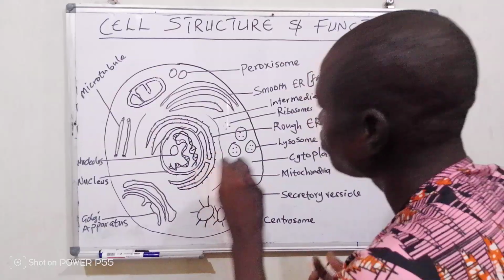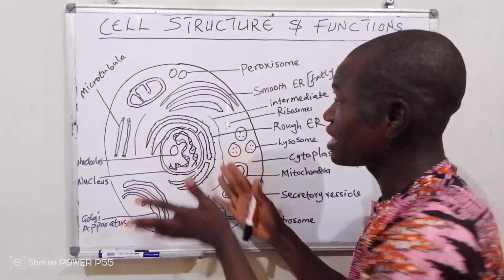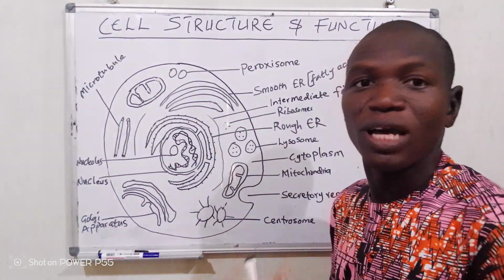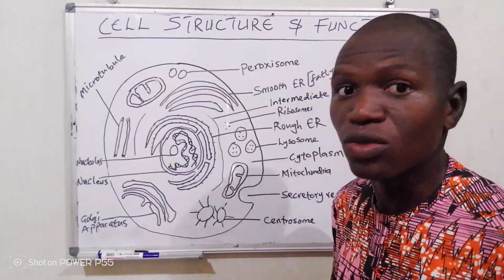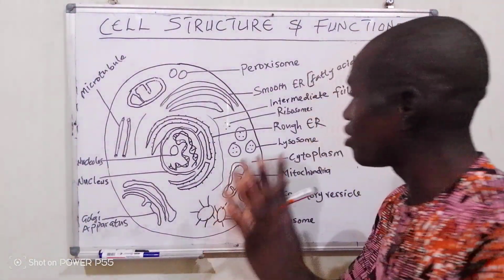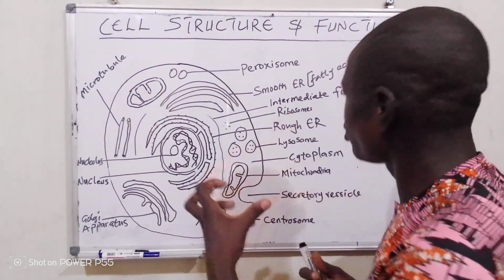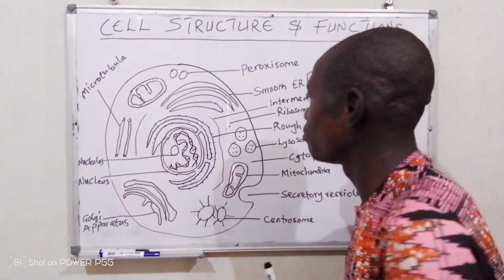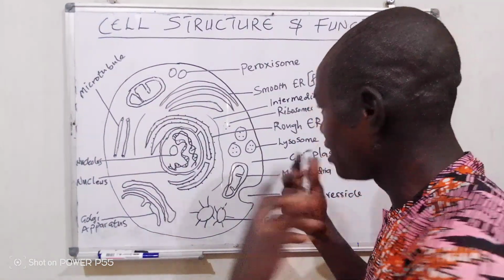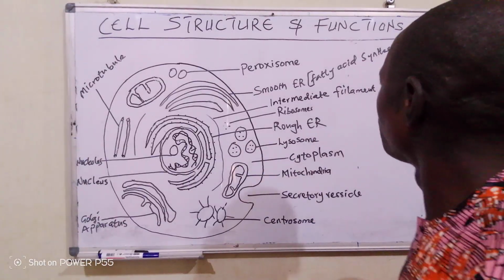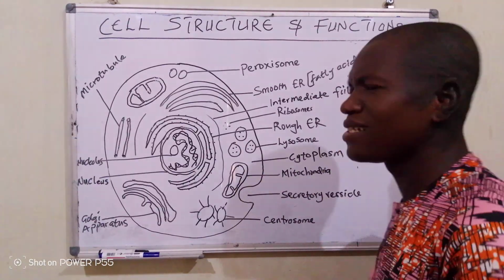I will not go deep into transcription. There are processes that lead to all this. We have transcription, we have translation. We even have DNA replication. But let's not go into that because I don't want to go deep into it. But I want you to understand the basics, which are very important. In another video, I may try to explain that. So let's go. The next one is the lysosome.